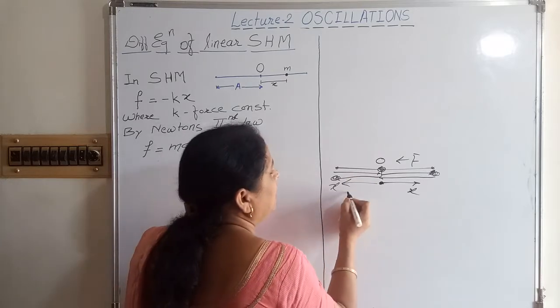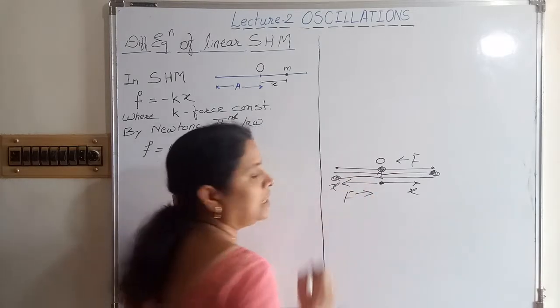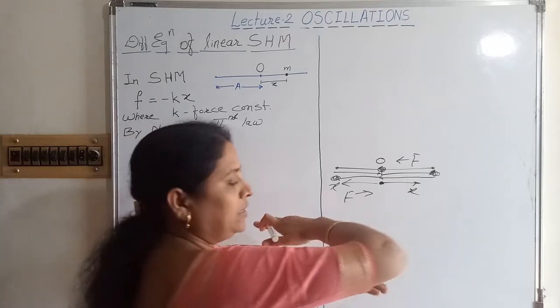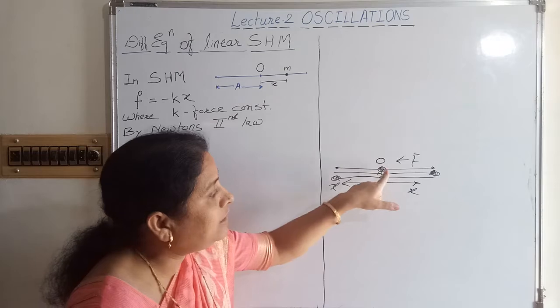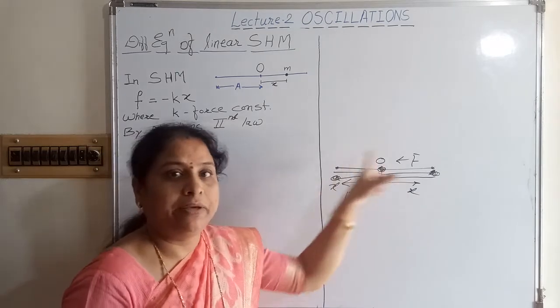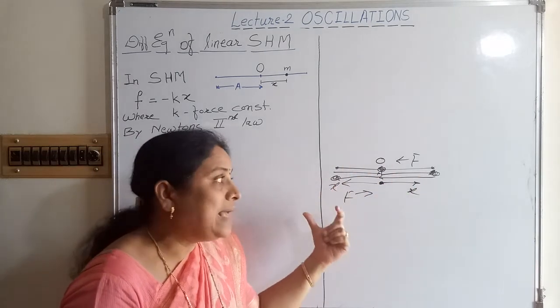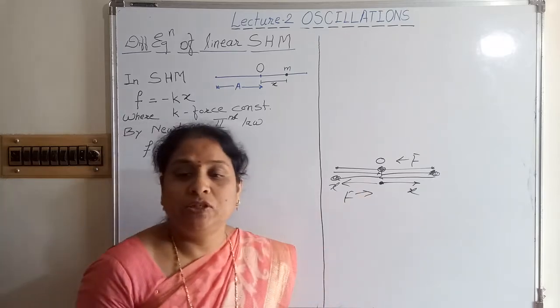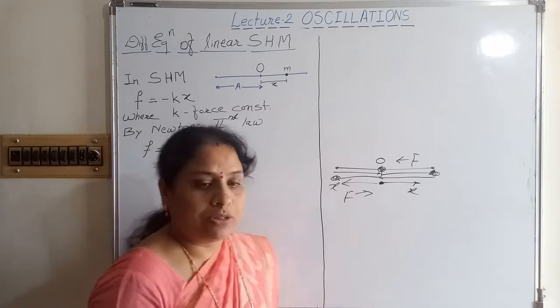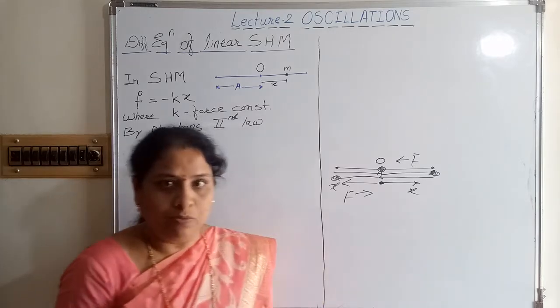In that case, again the force is directed towards the mean position. Means always the force and displacement are opposite to each other. The force is always directed towards the mean position during the oscillation, and as the force restores the body to its mean position, it is called restoring force. This is about the linear simple harmonic motion.